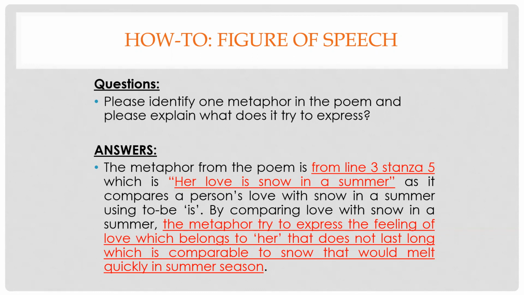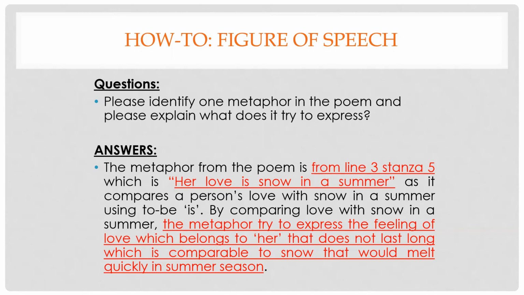The second step is you point out in which part of the poem the figure of speech is located. In this case, it is from line 3, stanza 5. So you have to point out which stanza and which line. You have to locate the position of the figure of speech in the poem.